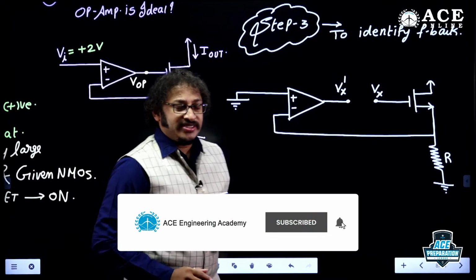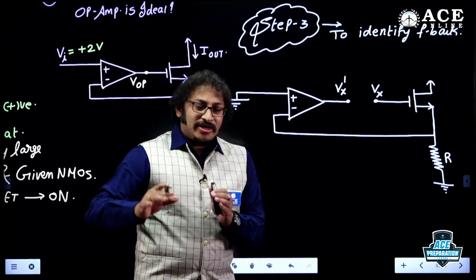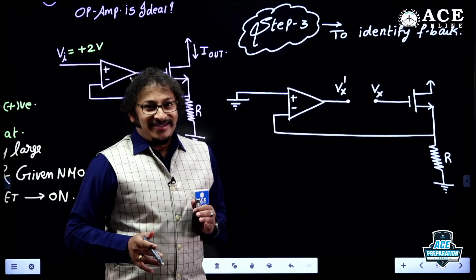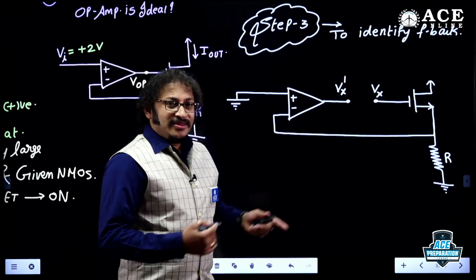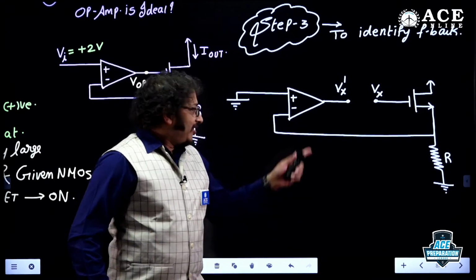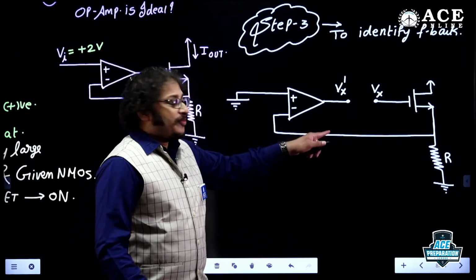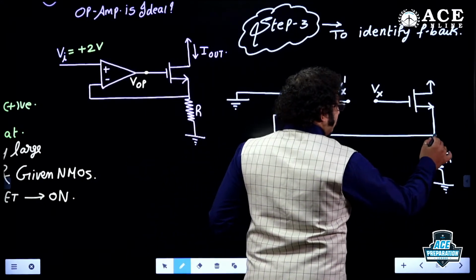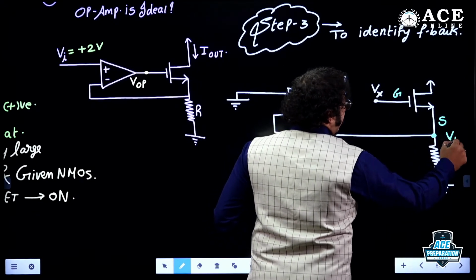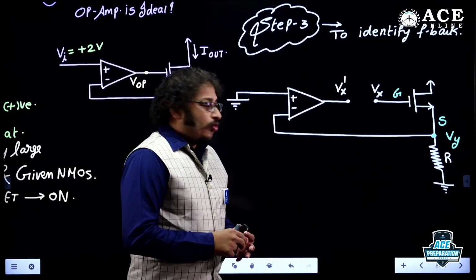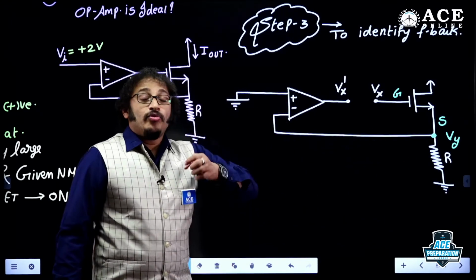My dear boys and girls, please let me know. Feedback indicates what? You're sending a part of the output back to the input. That means for the amplifier input, the beta circuit output must be there, and for the beta circuit input, the total design output must be there. That means from the feedback point of view, this will act as an output. What is this? Source terminal. What is this? Gate terminal. Let me say this is Vy. So what is going back? Vy.